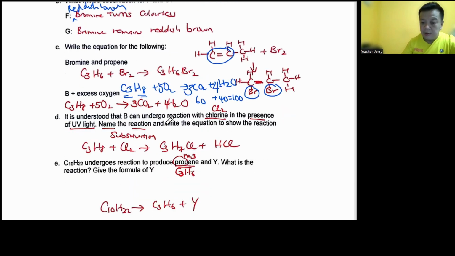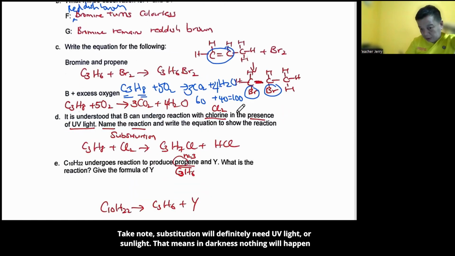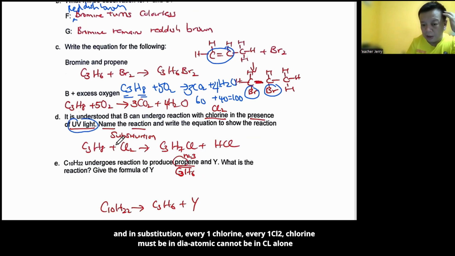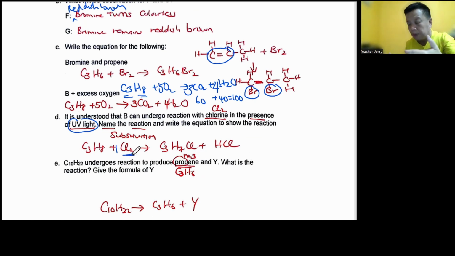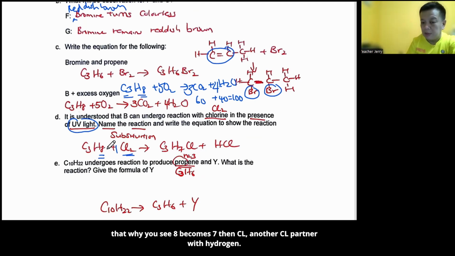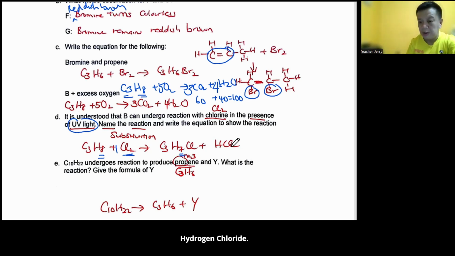All right, okay, take note, for substitution, you will definitely need UV light, or sunlight. That means in darkness, nothing will happen. And in substitution, every one Cl2, chlorine must be diatomic. It cannot be Cl alone because Cl alone is not stable. All right. And then, okay, one chlorine will swap with the hydrogen. That's why you see C3H8 becomes C3H7Cl. Then the other Cl partners with the hydrogen to form hydrogen chloride.